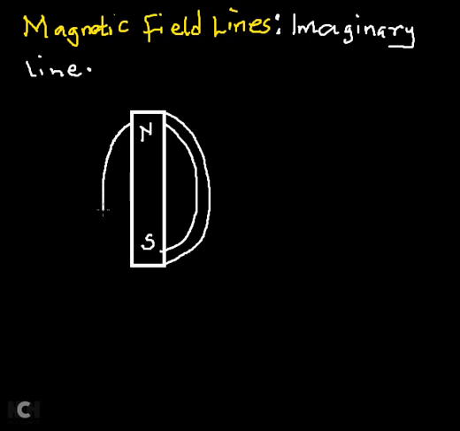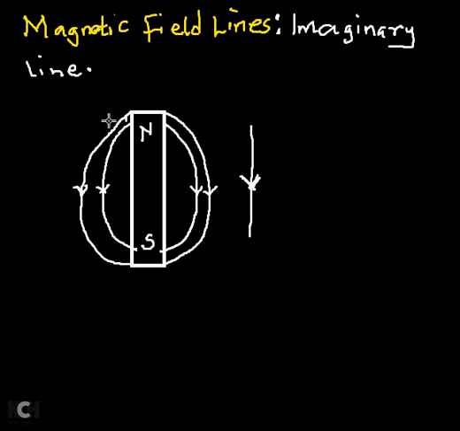Just in case you're asked to draw such in exams, you always draw the arrow at the center, and the arrow should be pointing away from the north towards the south. So with what we have here, we can simply say that the direction of the magnetic force is the same direction as the arrow, from the north to the south.